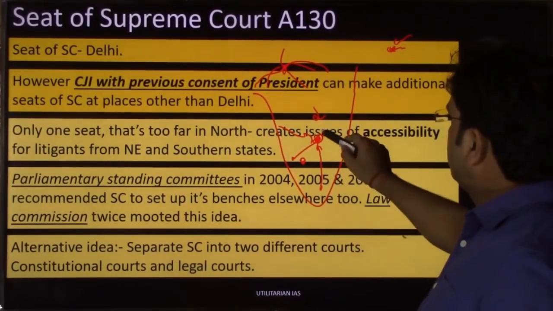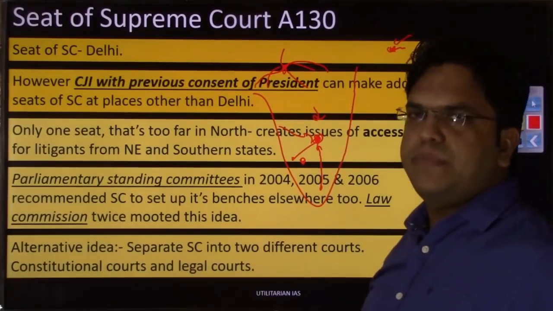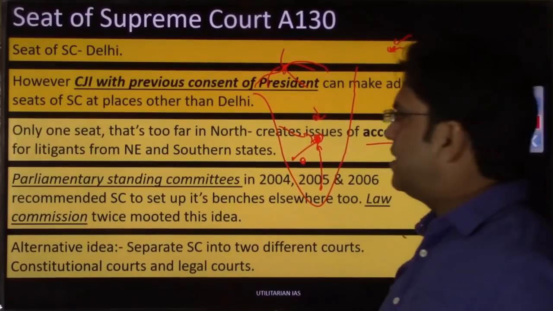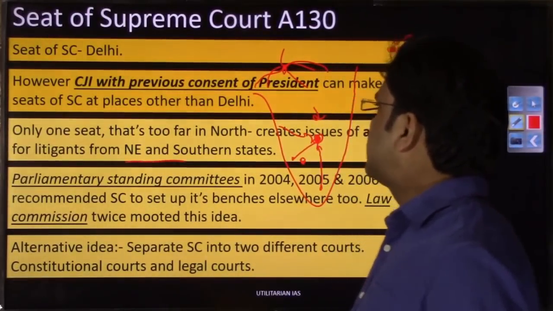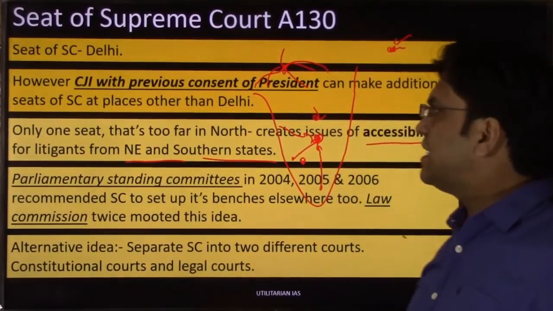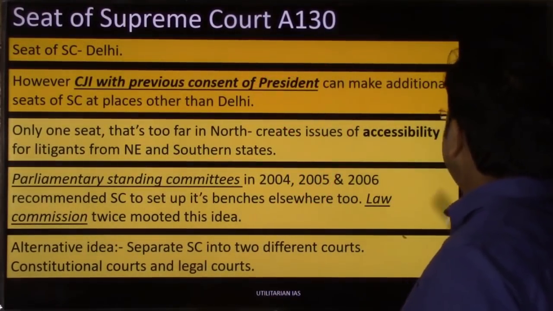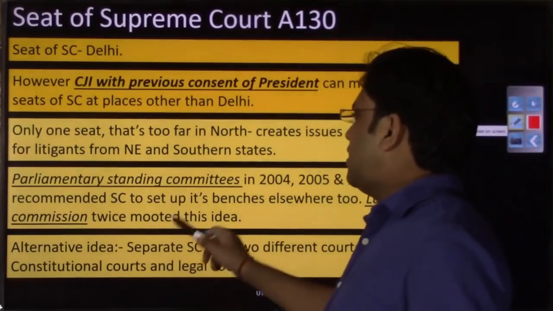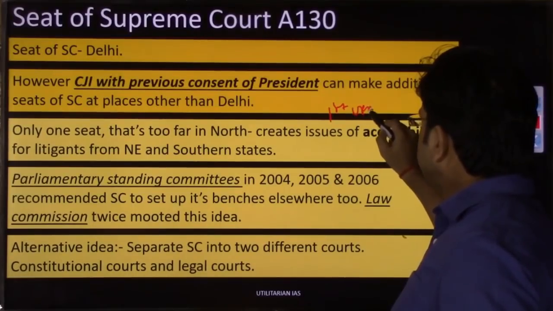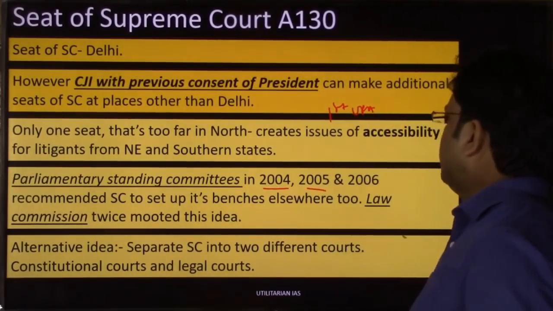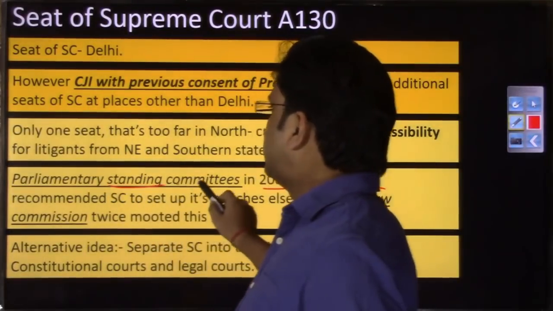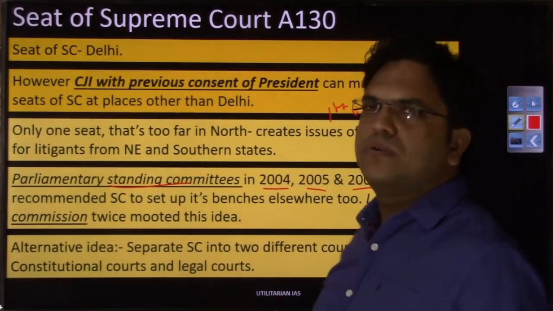So if we could establish those 2 regional benches, then the purpose of accessibility, at least, the purpose of justice could be served for these people, for the southern states and for the northeastern states as well. And it's not that there has not been a recommendation. During the first tenure of UPA, there were recommendations in 2004, 2005 and 2006 from various parliamentary standing committees that these regional benches of the Supreme Court should be set up.